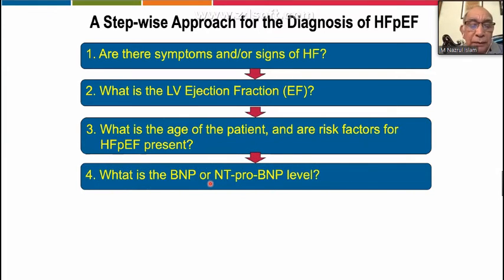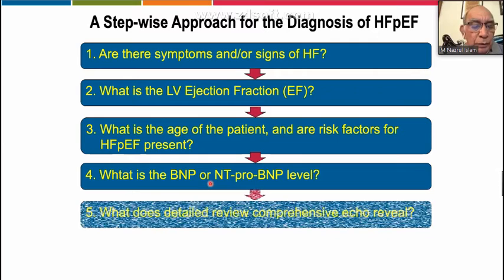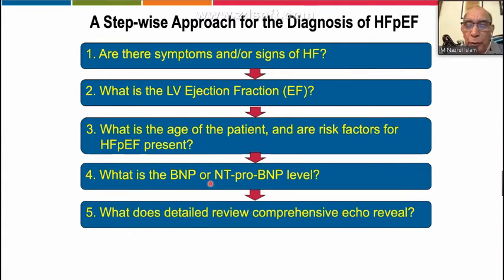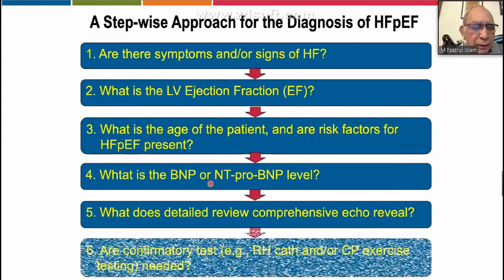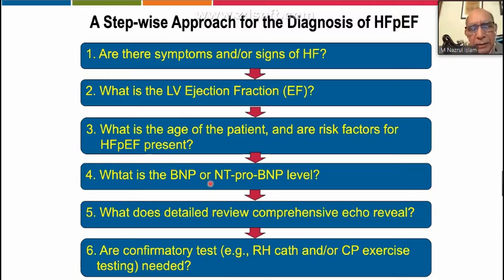And what is the BNP level for diagnosis? And what is the detailed review of the comprehensive echo? So you can see over here, at this stage, most of the patients can be categorized. And the last stage, are confirmatory tests needed? If yes, then we can go for right heart catheterization or cardiopulmonary exercise testing.